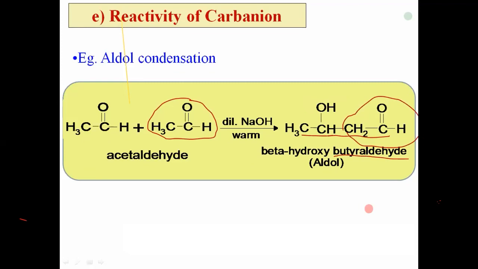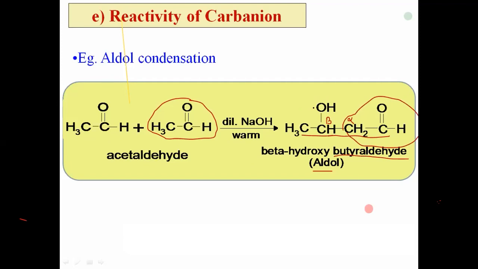The first carbon from the aldehyde is alpha. This is the alpha carbon. Then the second carbon is the beta carbon, and it has a hydroxy group. Therefore, it is called beta hydroxybutyraldehyde, or simply aldol. Why is it called aldol? Because the compound has both functional groups: one is an aldehyde, and the second is the OL. OL means alcohol. There is an OH group, which means there is an alcohol, and hence the compound is called aldol.